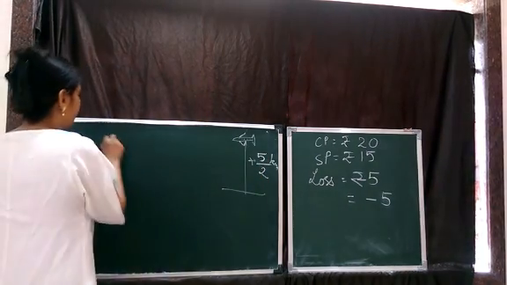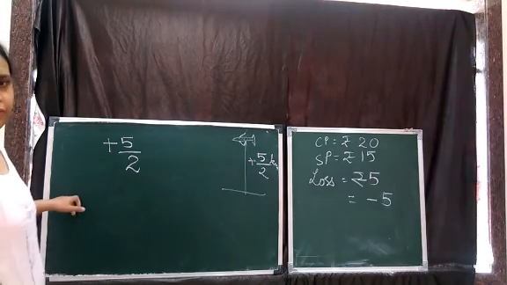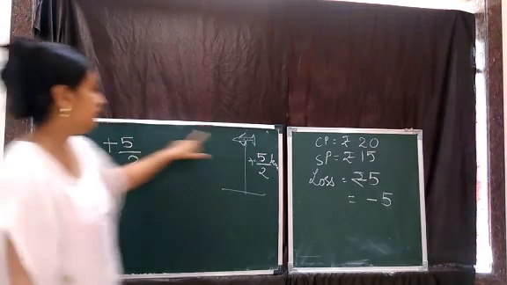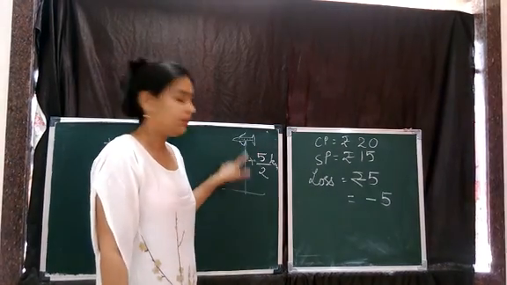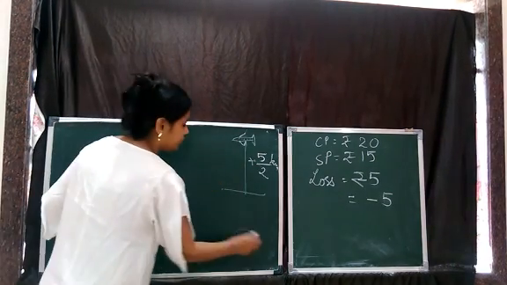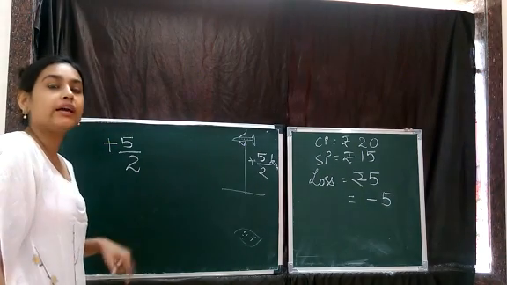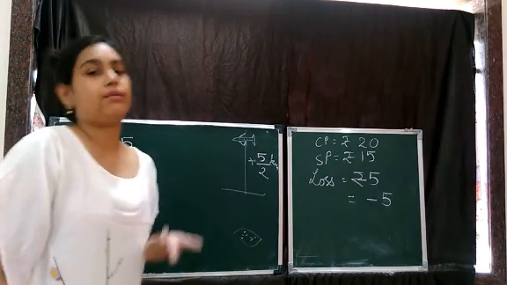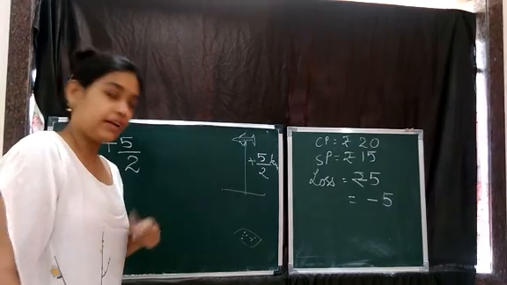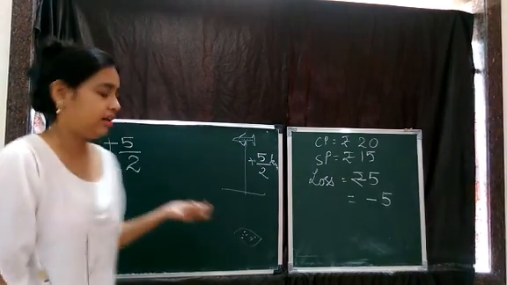Okay. So this time, what is this? Plus 5 by 2. That is the distance of the plane above the sea level. Now, suppose there is a submarine. This is the question which we have done before also, as an application from our book exercise. We are just taking this as an example. Numbers were not the same. I am just taking any numbers.